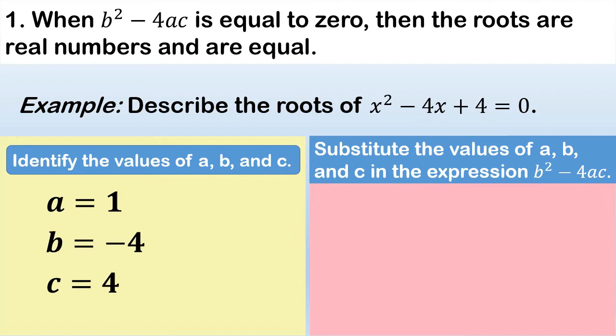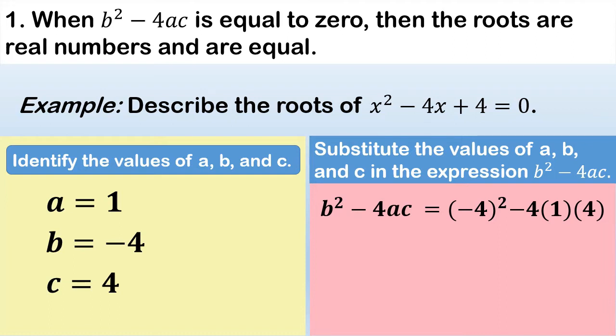Okay, so let's substitute the values on the given expression. So we have here b squared minus 4ac will become, so the value for b is negative 4, that's why it will become negative 4 squared minus 4 times the value of a, which is 1, times the value of c, which is 4.